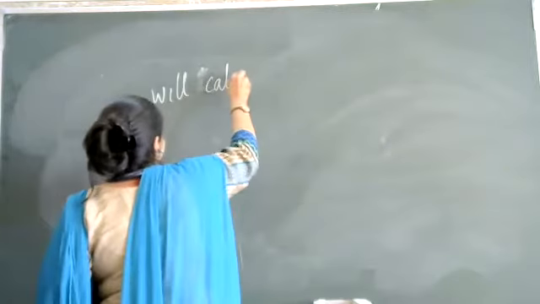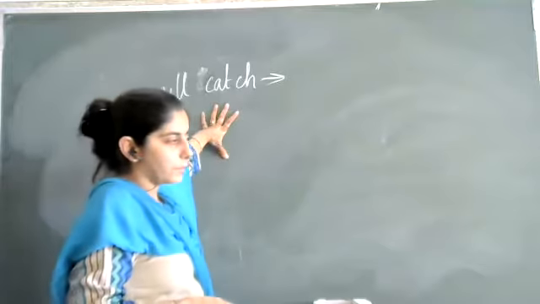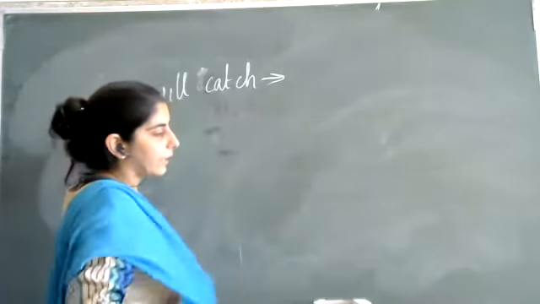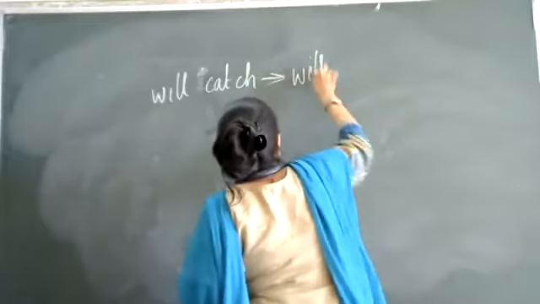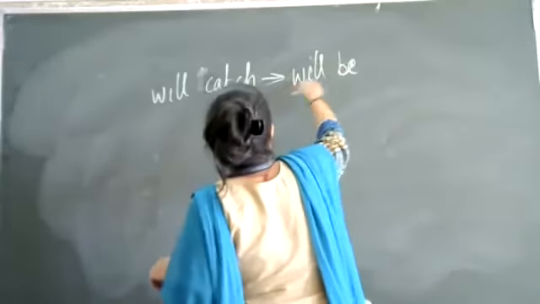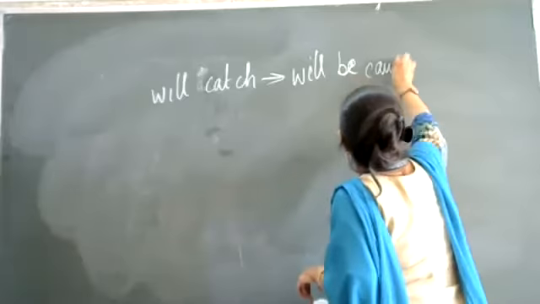Will, catch. Will के साथ में it's always verb's first form, so it will be will, catch. Okay, it will change into will, be, because after will there is always first form, and then caught.